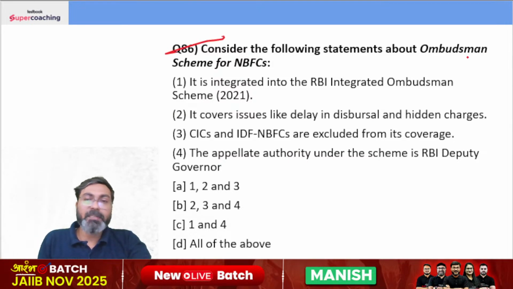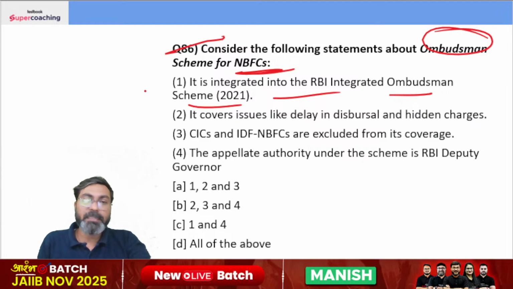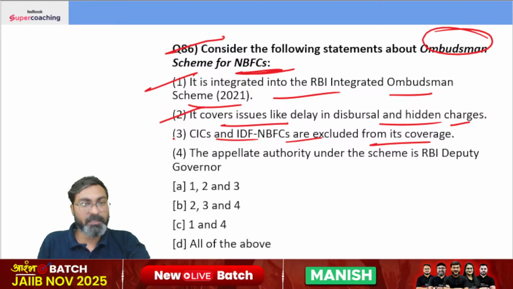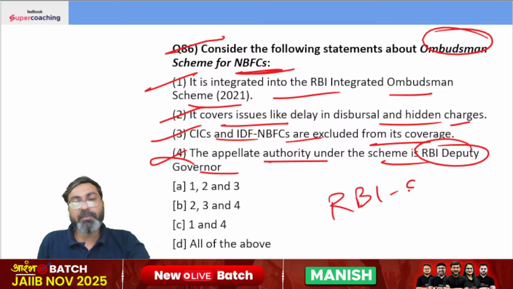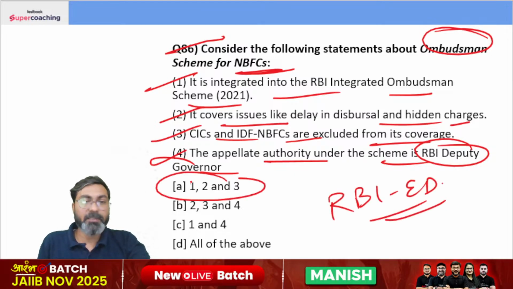Consider the following statements about Ombudsman scheme for NBFCs. It is integrated into RBI Integrated Ombudsman Scheme 2021. It covers issues like delay in disbursal and hidden charges. PICs and IDF NBFCs are excluded from its coverage. The appellate authority under the scheme is RBI Deputy Governor. No, it is RBI Executive Director. The right answer is option A.